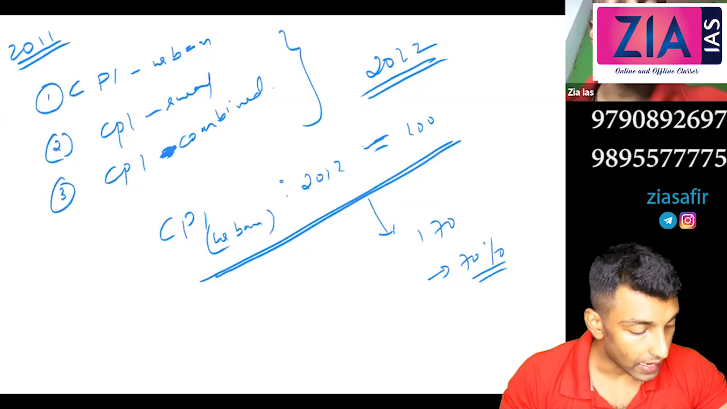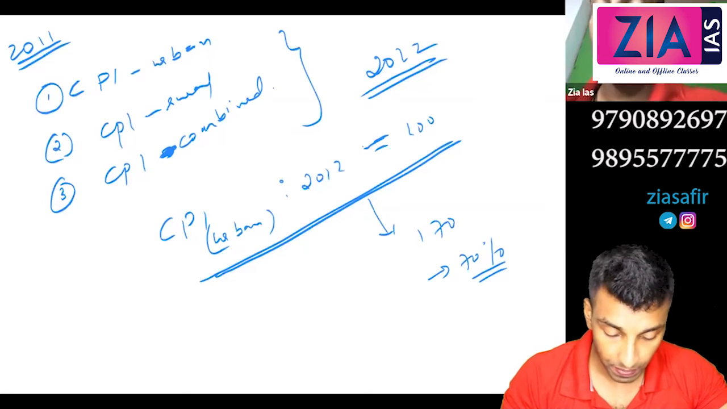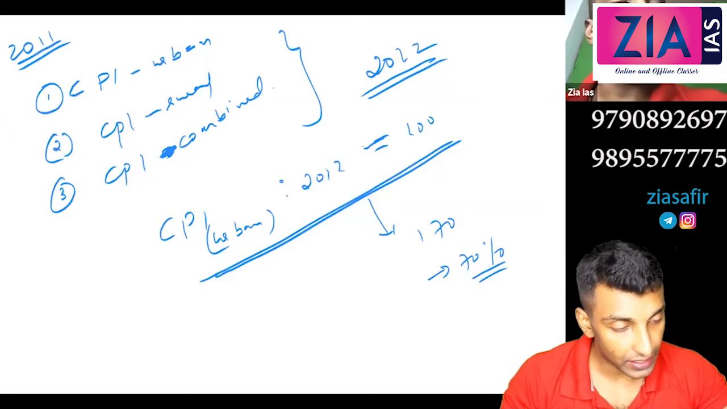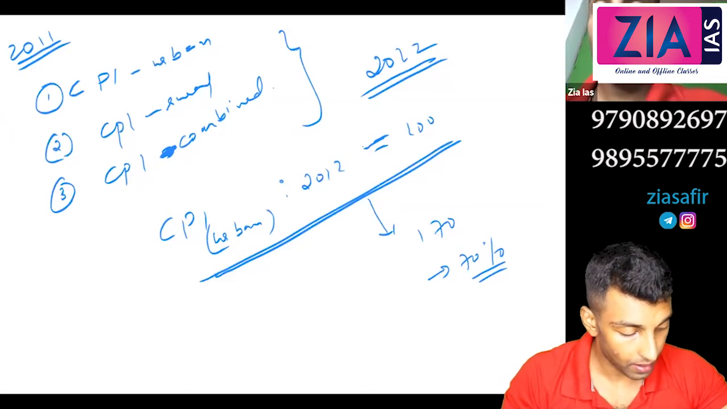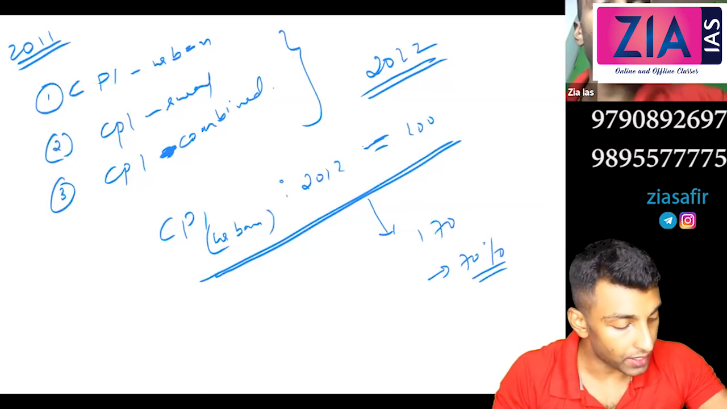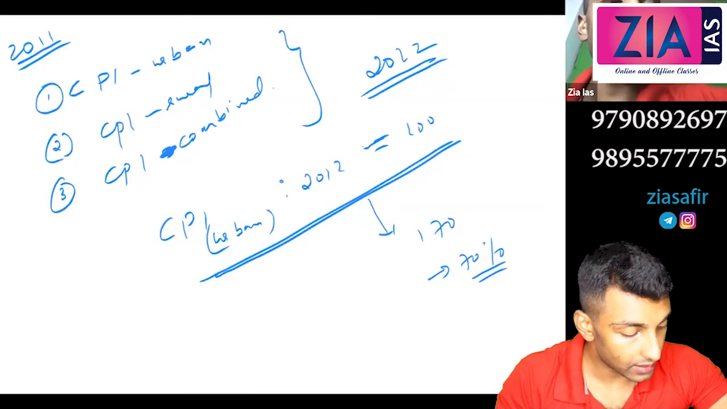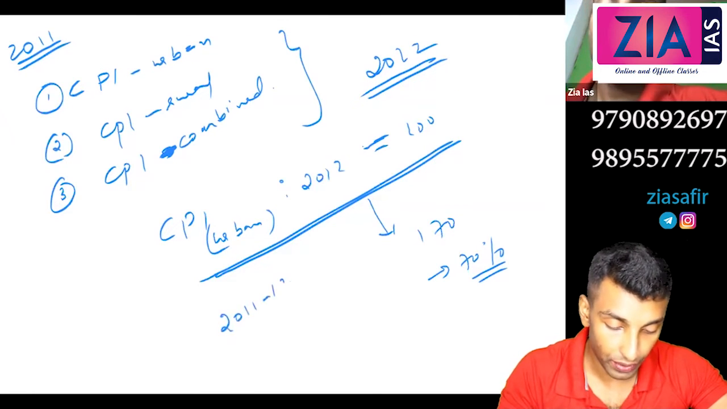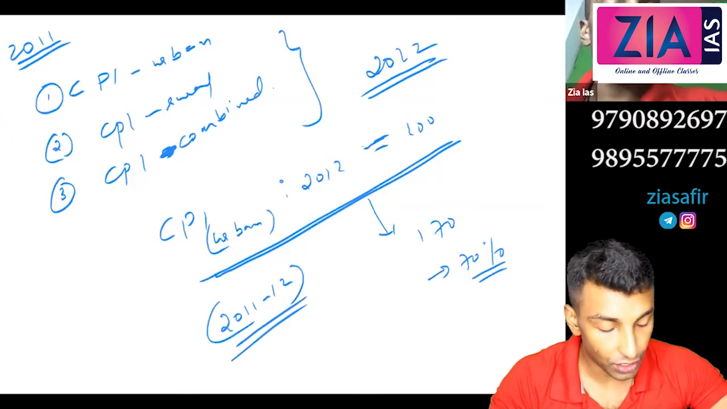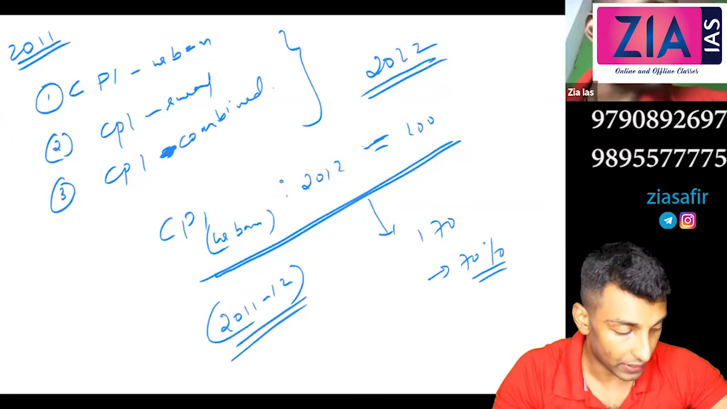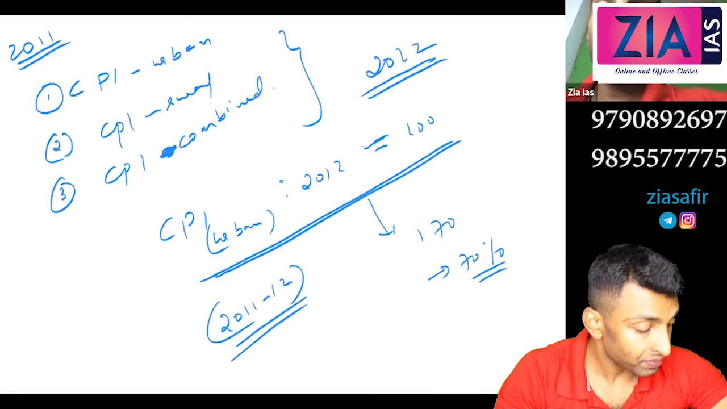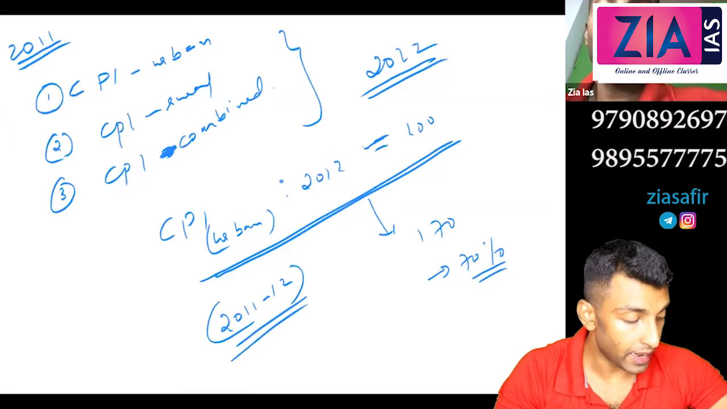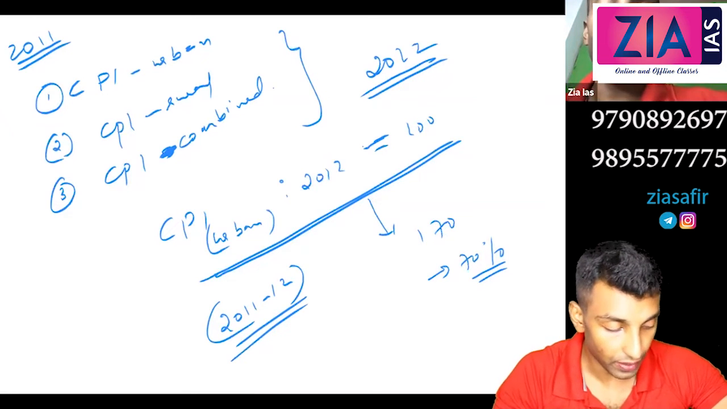Now write one line over there. Selection of items and their weightage are fixed on the basis of consumption expenditure data of the 68th round of NSSO, that means 2011-12.